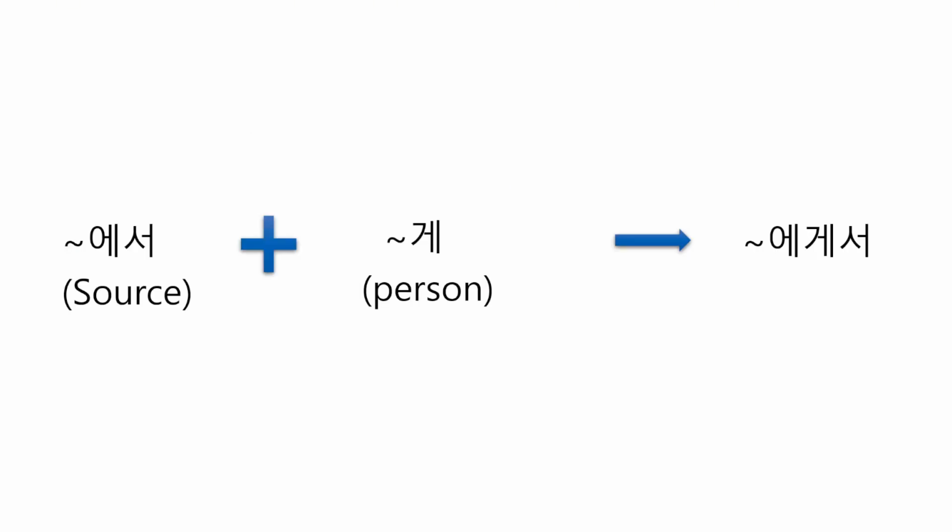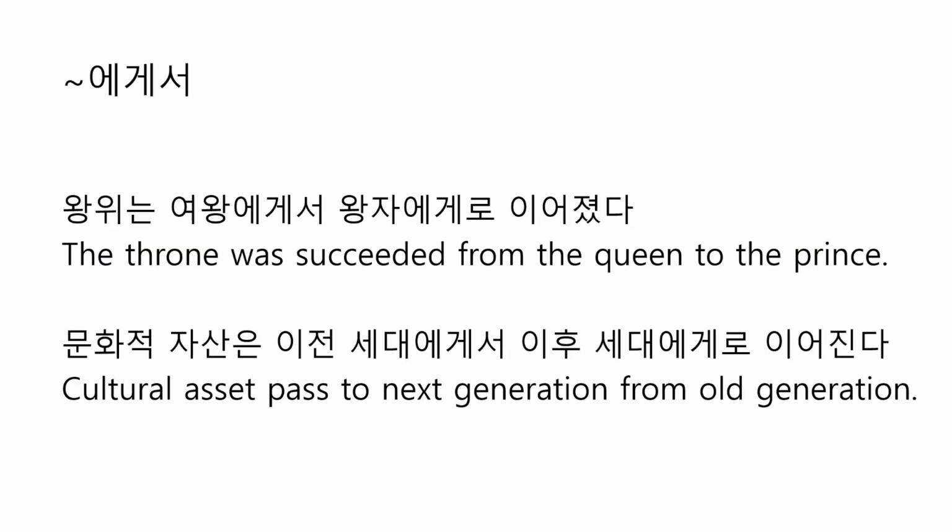The next adverbial particle is someone에게서, which consists of 에서 and 게, which shows the attached noun is a person who sent the package. Let me show you some examples. 왕위는 여왕에게서 왕자에게로 이어졌다. The throne was succeeded from the queen to the prince.